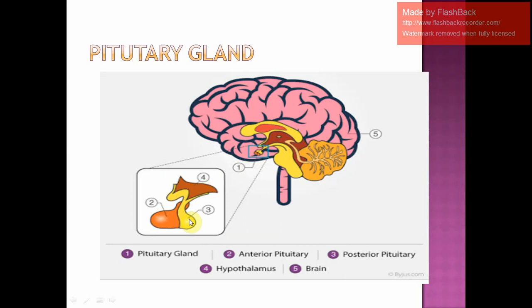So how many lobes are there? There are 2 distinct lobes, the anterior pituitary and the posterior pituitary. Am I clear? And you can see, just as we said, that it hangs like a projection from our midbrain. So the midbrain region is here. From there, a small projection hangs like that, and it's located just below the hypothalamus. Am I clear? And this is nothing but our brain.